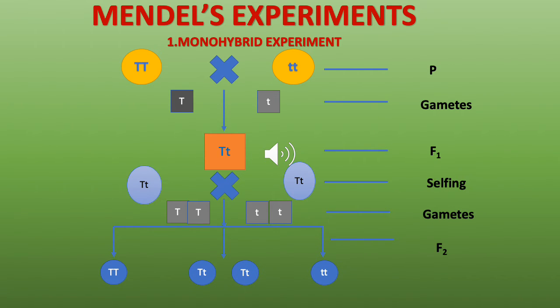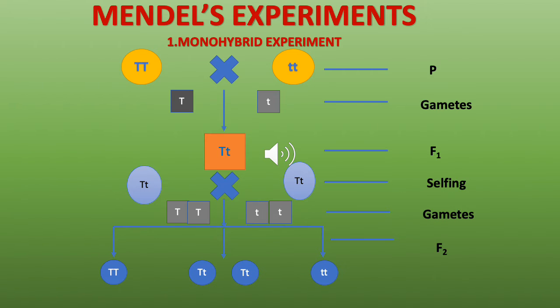You can see when there's two small t's, then the dwarf plant appears. So that means for a recessive trait to appear or to show itself, both the recessive factors must come together. They must not get separated or get mixed with a dominant factor. The recessive factors must be together for it to appear.